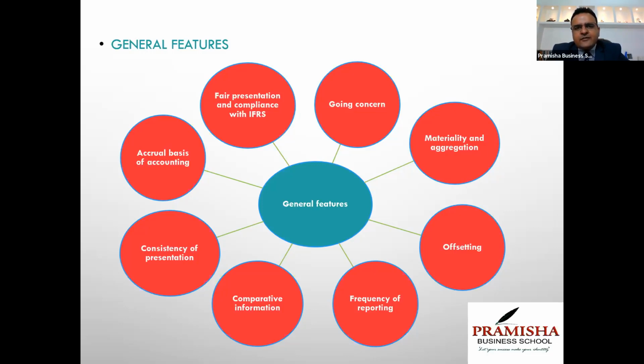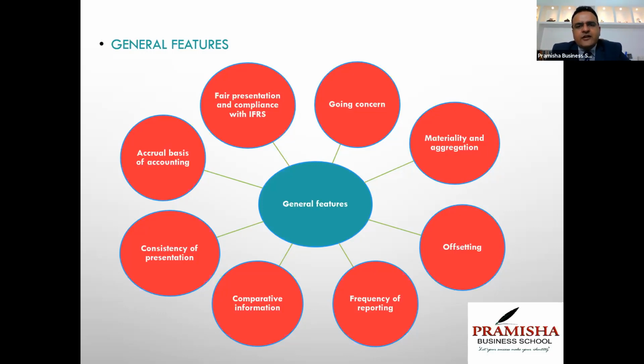You can offset them. You can offset your pension liabilities, the fair value of plan assets and fair value of plan liabilities. You can present one net item, net pension benefit asset or net pension benefit liability as one line item. Offsetting is allowed in case of employee benefits, post-employment benefits. You're allowed offsetting if it doesn't hamper the decisions of the users of financial statements. In all other areas, it is not allowed. So I'll show you where it is allowed.